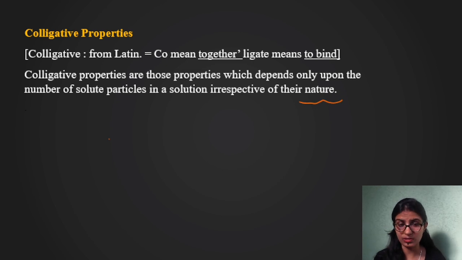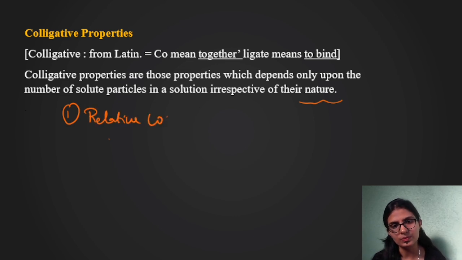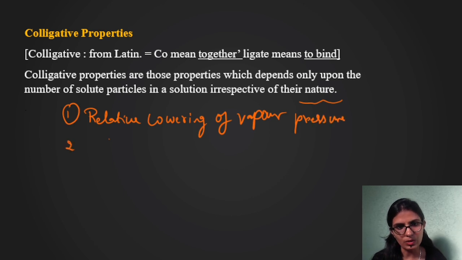So which are the properties we are going to discuss here? The first property is relative lowering of vapor pressure. Second one, elevation in boiling point.